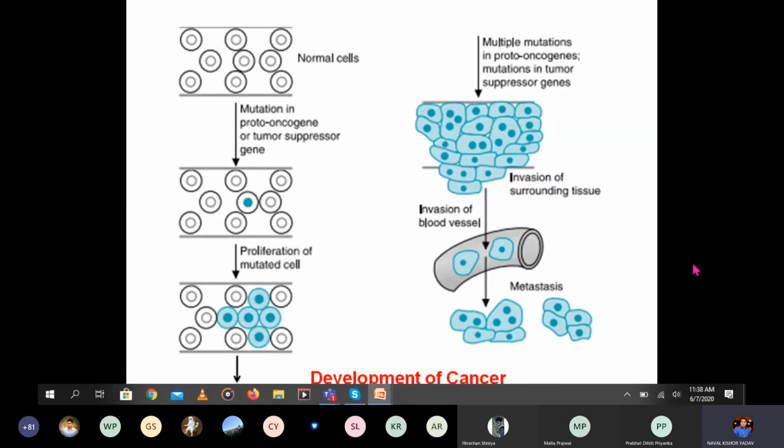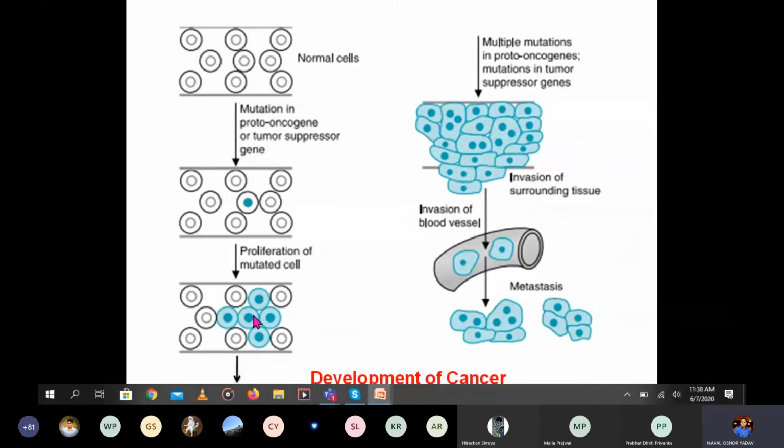So how is this cancer developed, just to take one example, and how does it go to some other tissue. This is a normal cell, mutation in the proto-oncogene or tumor suppressor gene. You can see this one, the light blue mark, mutations. So proliferation of the mutated cells.